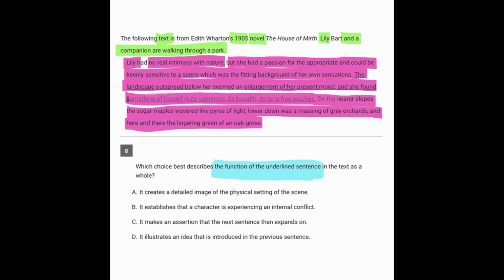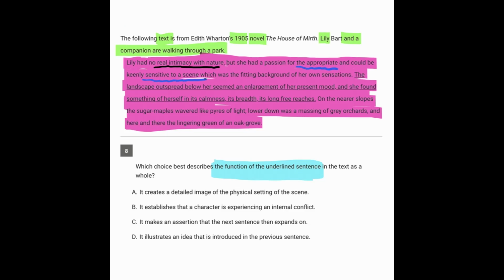So that is definitely not some language that we're used to these days. So we're going to really take our time with this. We're seeing that Lily herself had no real relationship with nature, but what she could see was what's appropriate, and she's sensitive to a scene that is going to be a background of her own sensations. So right there we're hearing she doesn't necessarily care about nature per se, but if she sees something that matches the way she's feeling inside, that's something she'll notice. So it's implying that what she's looking at here did exactly that.